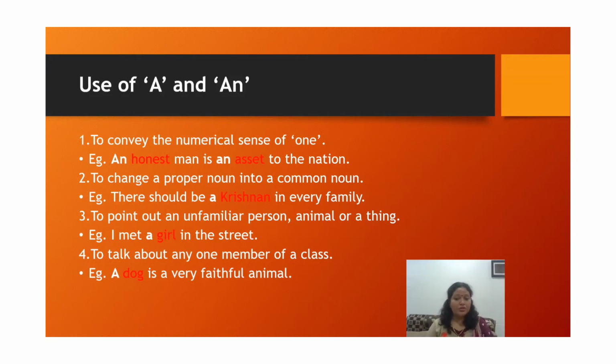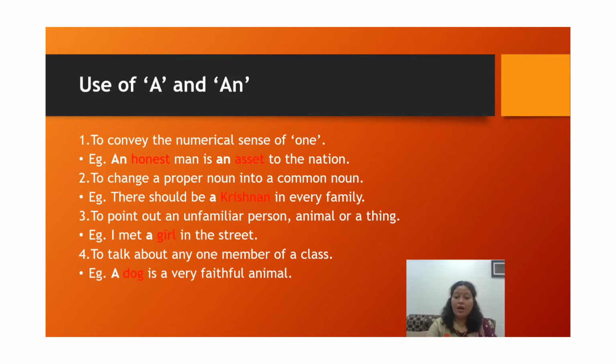Articles always show whether a noun is singular or plural. In another way, articles show whether the noun is superlative, comparative or positive. Articles always show whether it is specific or general.